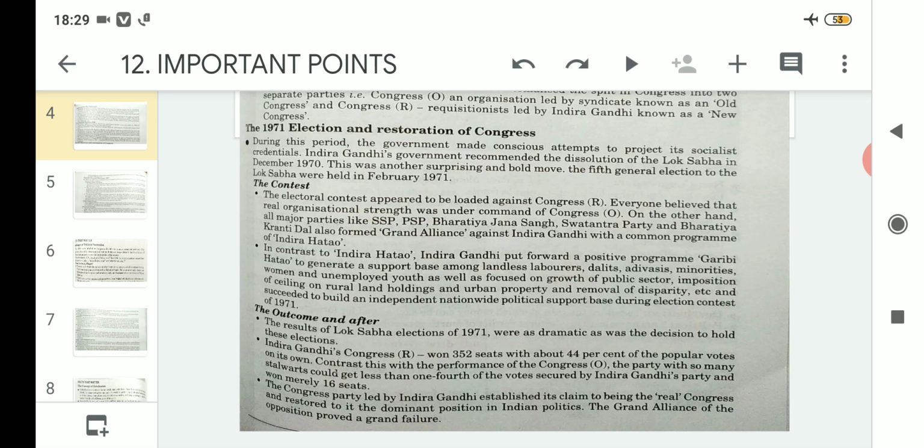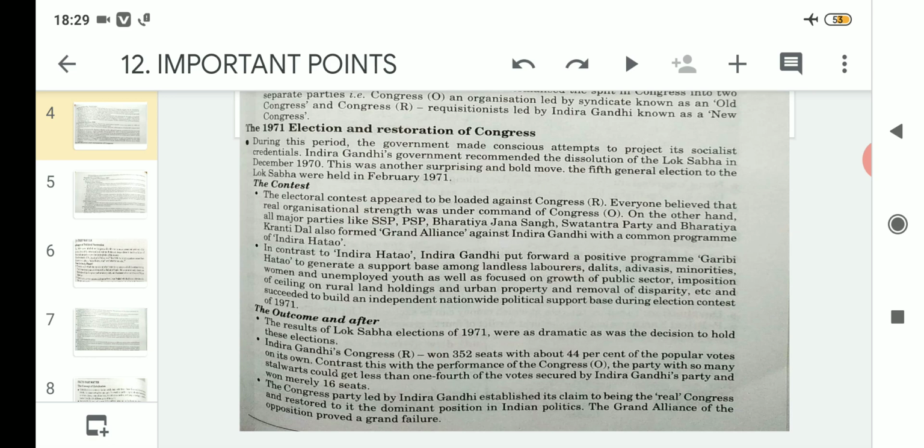Whatever majority was required, Congress R won more than that, with about 44% of the popular votes on its own, wherever their leaders contested the elections.